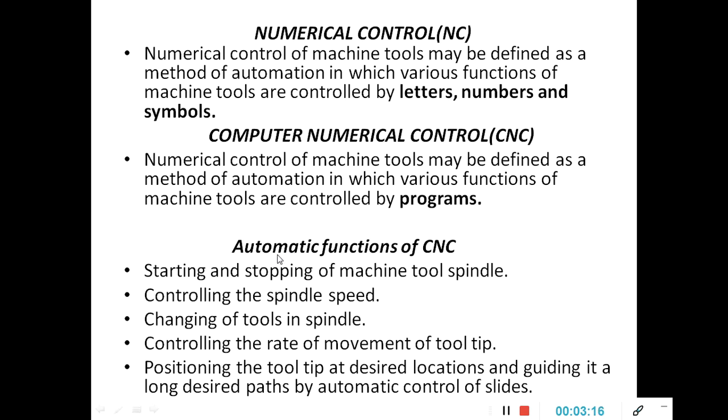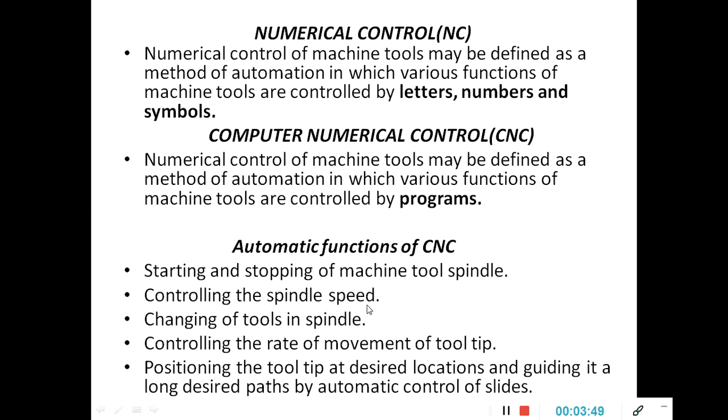Now coming to the automatic functions of a CNC. What important functions may the CNC machines perform? Starting and stopping of the machine spindle. In the traditional machine, the operator has to start the machine spindle, and after completion the operator has to stop the spindle. Here, machine start and stop is done automatically with the help of the CNC.